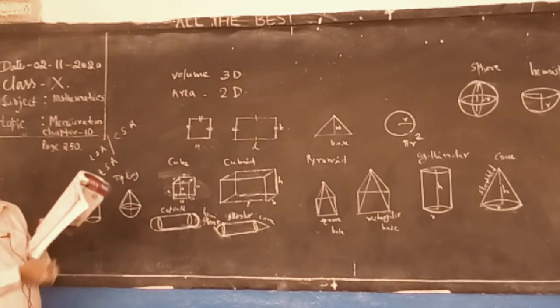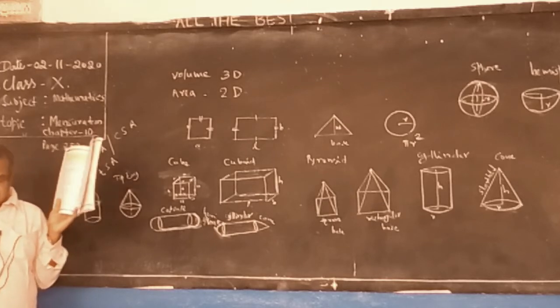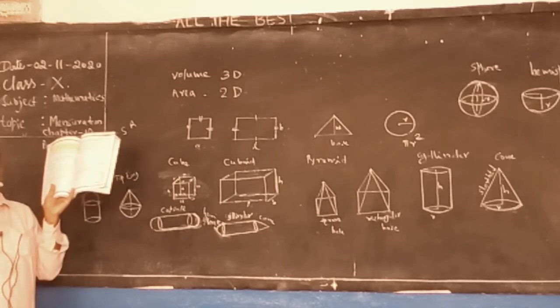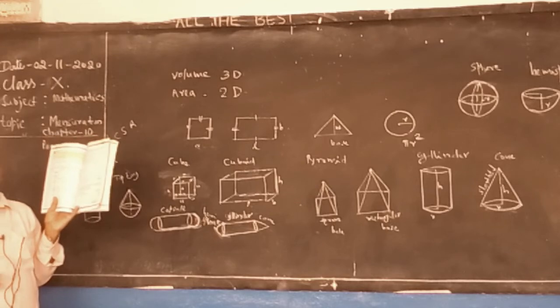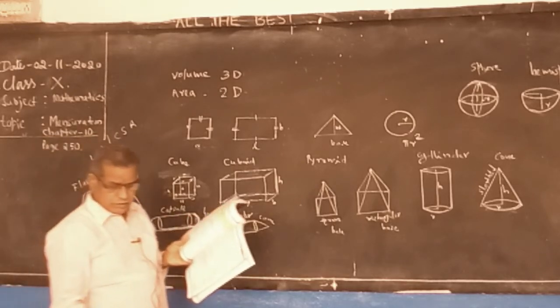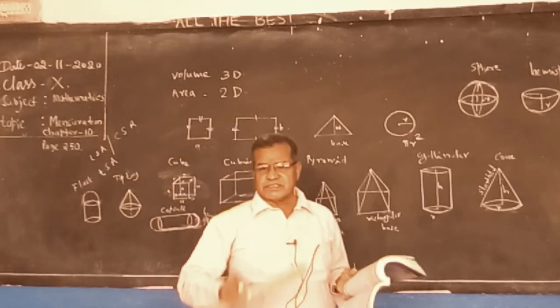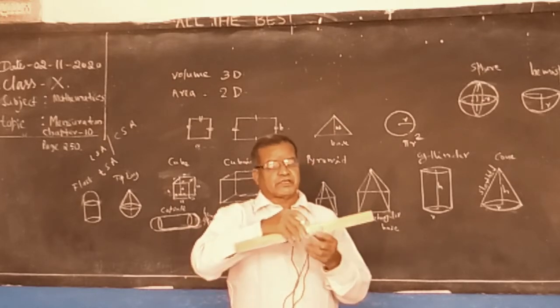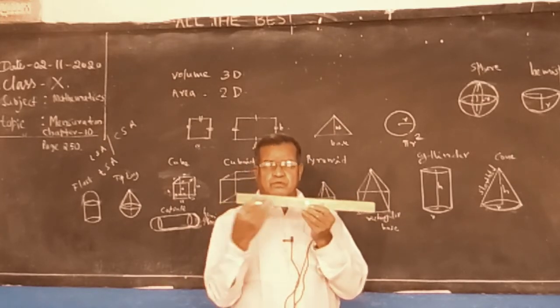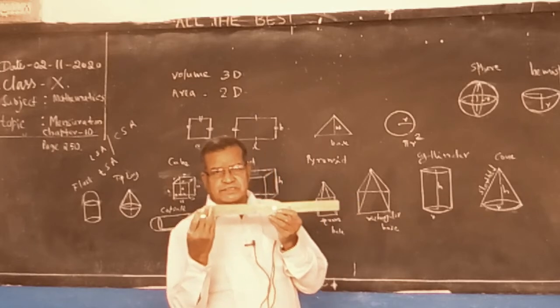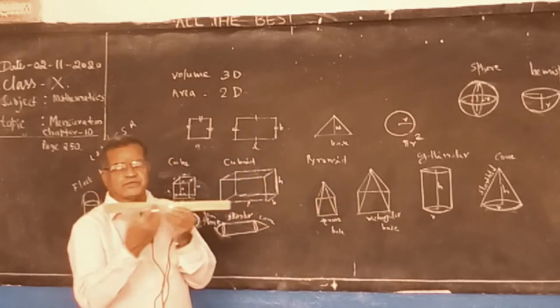Lateral surface area. For round-shaped objects, curved surface area. For a room, it is lateral surface area. Don't say CSA for everything.